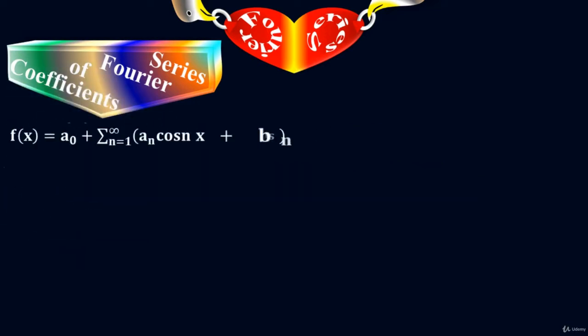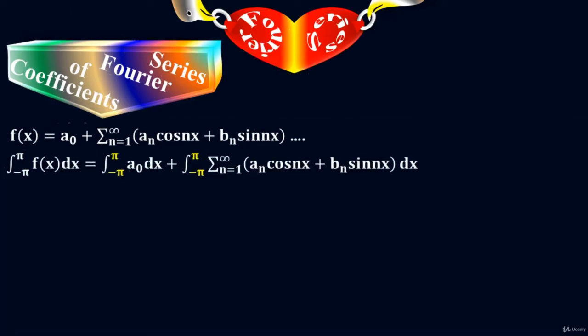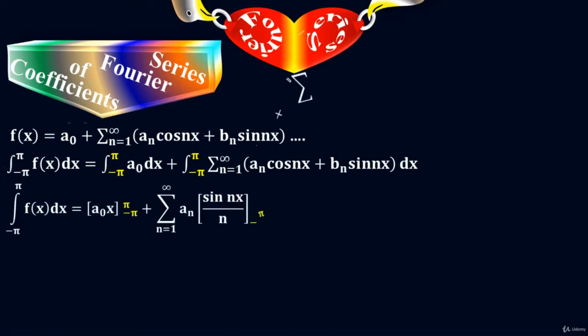From the equation of Fourier series, just take integration on both sides with the limits from minus pi to plus pi. The function of x is defined in the interval from minus pi to plus pi. I repeat it here: in some books or tutorials you will see that the limits are from 0 to 2 pi, but here the limits are from minus pi to plus pi. It's up to you. Now take integration on the right side only.